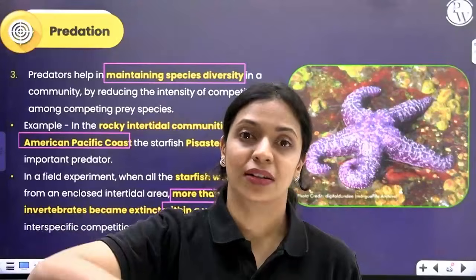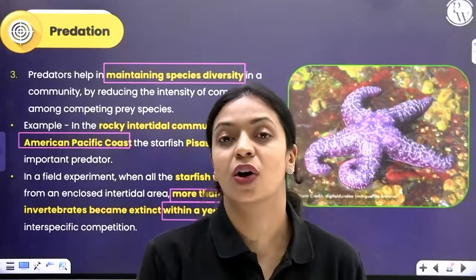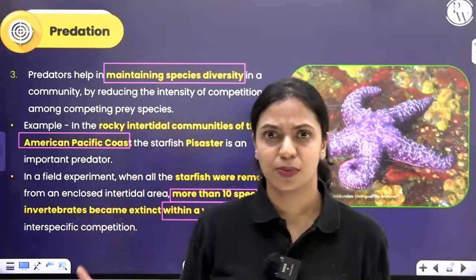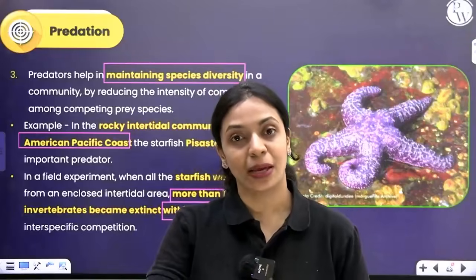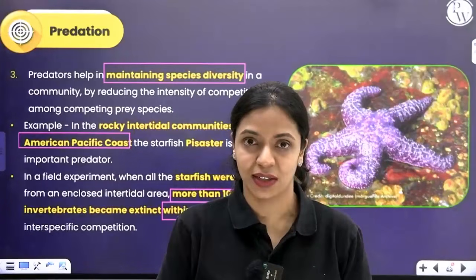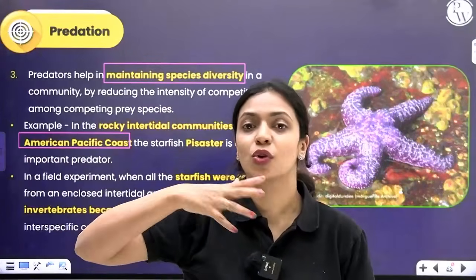Because of this predator's presence, there were more species present. Let's say for as long as pisaster was there, there were 30 different species of invertebrates. They were able to coexist because this predator is keeping all of those prey populations in check. Once this was experimentally removed from that area, there was no predator for them.